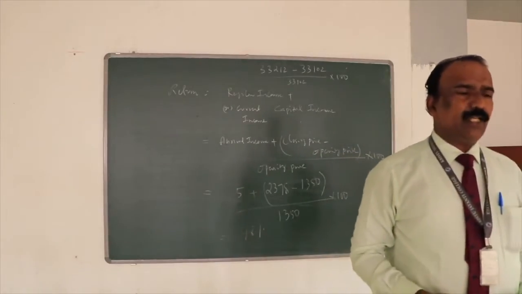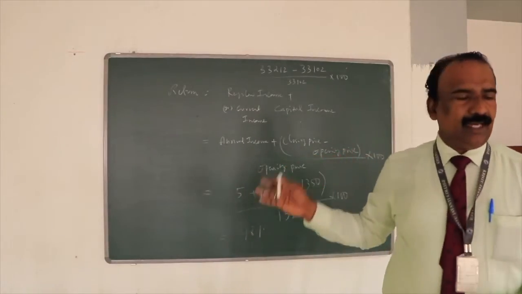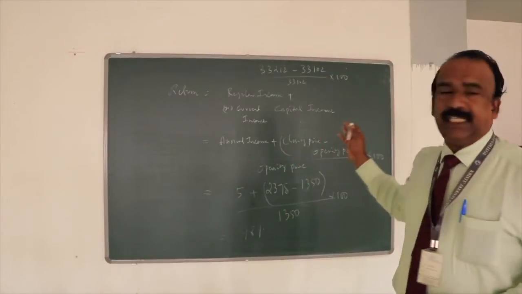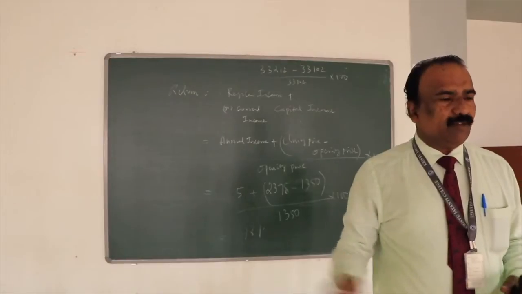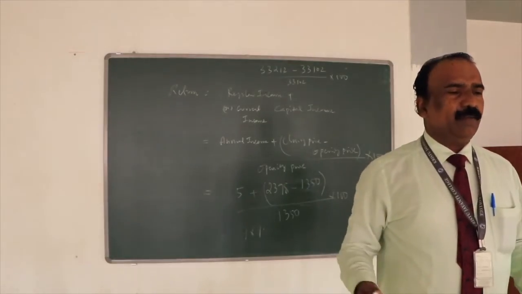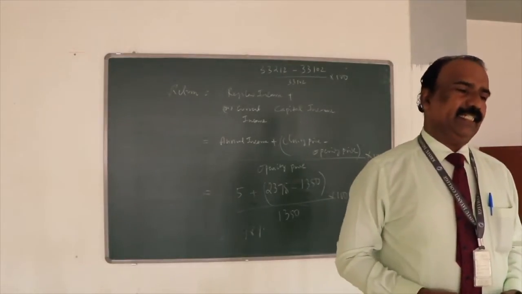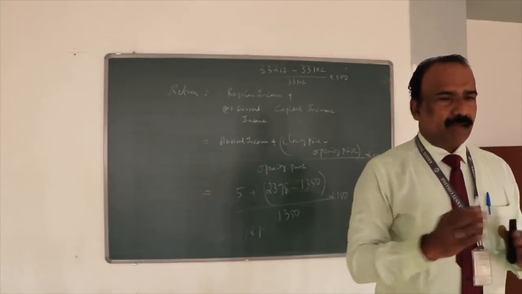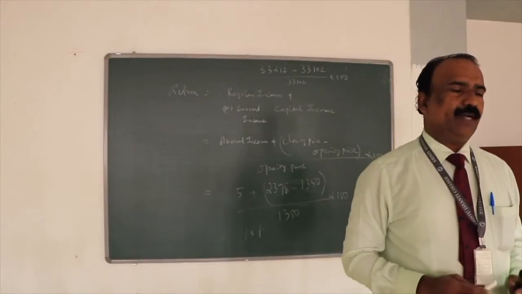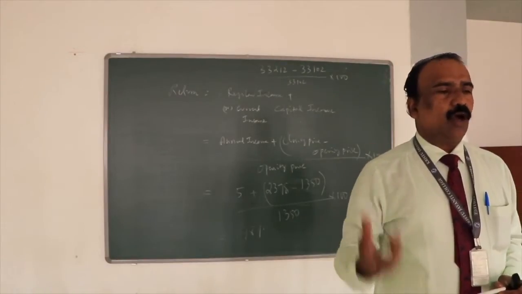The closing index value, say 33,212, opening index value, say 33,102. So closing index value minus opening index value divided by opening index value, multiplied by 100, will give you the index return. So stock return, how do we get that? Closing price minus opening price divided by opening price will give you the stock return.